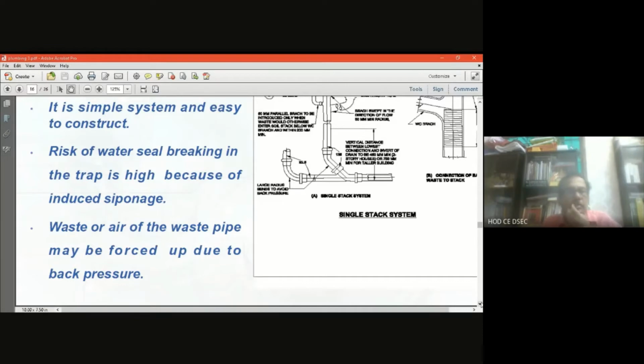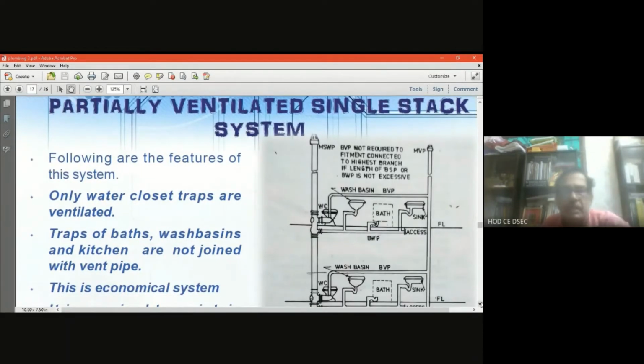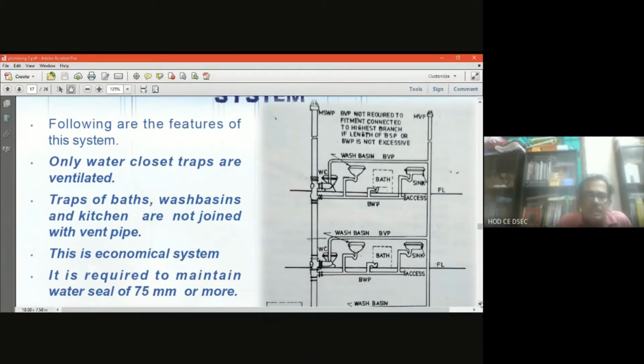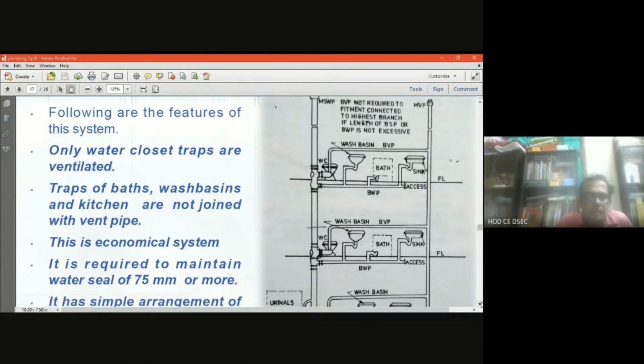That is the fourth: the partially ventilated single stack system. Now, the following are the features of the system. Only water closet traps are ventilated, as I told you at the very beginning. Traps of baths, wash basins and kitchen are not joined with the vent pipe.